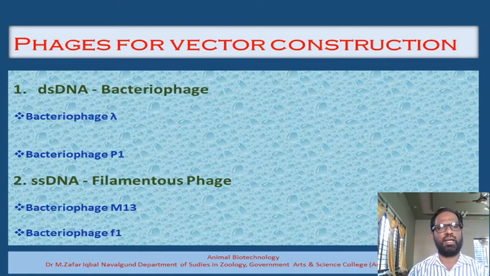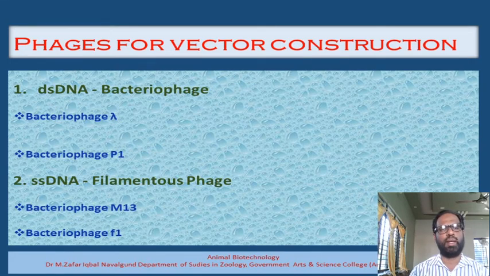And we have a second important group of bacteriophages which can also be used for the construction of cloning vectors, the filamentous type of bacteriophages. The filamentous bacteriophages, as already said, have a single stranded DNA molecule. Only one strand of the DNA molecule is present. And we have three popular examples for the construction of the cloning vector. One example is the bacteriophage M13. The bacteriophage M13 based cloning vectors are very popular in the majority of laboratories.